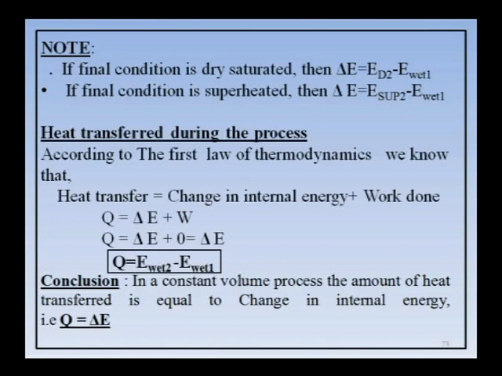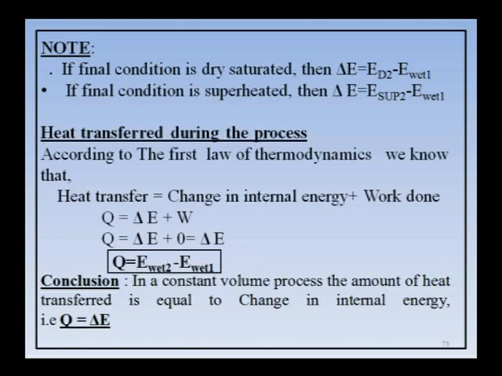And lastly, we go to heat transfer. According to the first law of thermodynamics, heat transfer Q is nothing but change in energy plus work done, that is delta E plus W. W is 0, you know why, because volume is constant. When volume is constant or remains the same, there is no work done. Therefore, Q is delta E. Delta E is nothing but E wet 2 minus E wet 1.